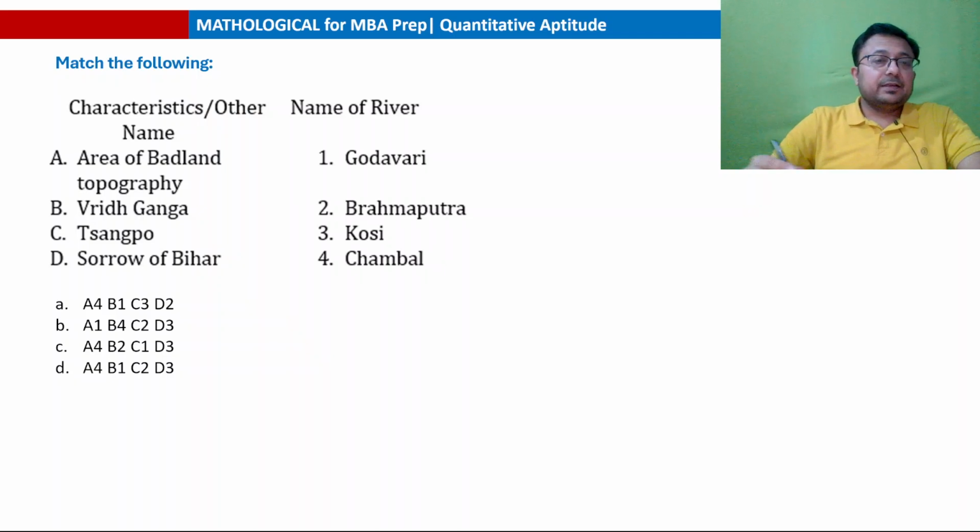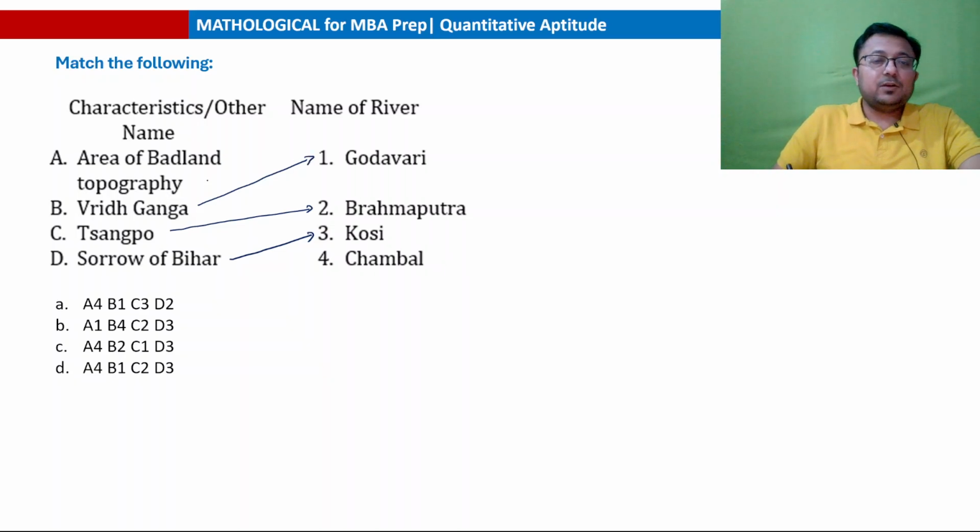Match the following characteristic or other name and name of the river. Area of badland topography, Vriddh Ganga, Sangpo and Saurav Bihar, and rivers are Godavari, Brahmaputra, Kosi and Chambal. Now Saurav Bihar is connected to Kosi. Sangpo is the name of Brahmaputra. Vriddh Ganga is Godavari.